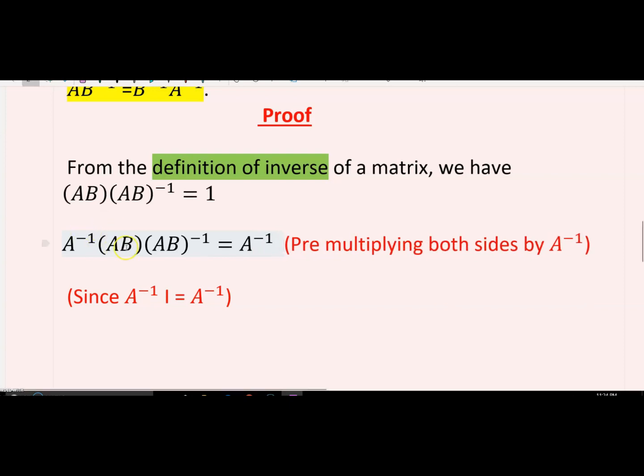So this will be the equation after multiplying both sides by A inverse.